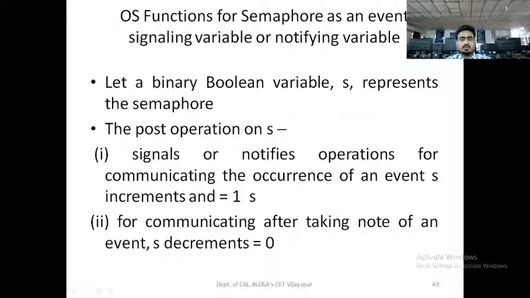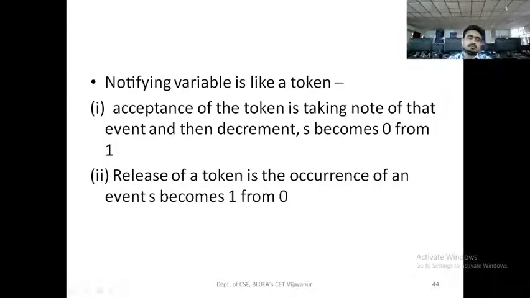The post operation on S signals or notifies the occurrence of an event, and S increments to 1. After taking note of the event, S is decremented to 0. The notifying variable is like a token. Acceptance of the token is taking note of that event and then decrementing, so S becomes 0 from 1. On release of a token, the occurrence of an event, S becomes 1 from 0.